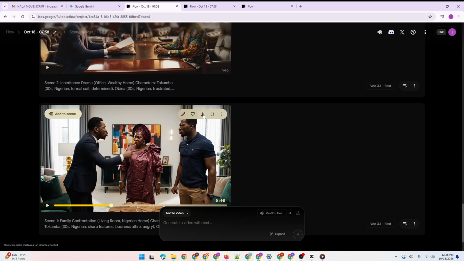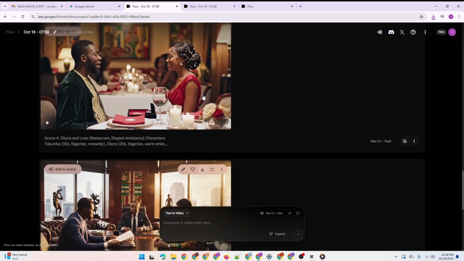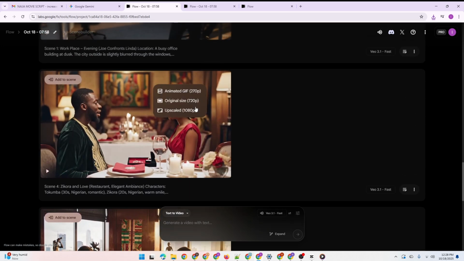Now, once your video is done generating, you see these control buttons appear up here. The next thing is you see the download option. You click on download. Then you have 3 options: animated GIF, original size, and upscaled version. You can go ahead and download the original size, which is this. You click on it, you see it has downloaded. But if you want the upscaled version, you can just click on it and it will start upscaling. Upscaling costs 0 credits. You will not be charged. Then you can also go ahead and download all your scenes to your computer.